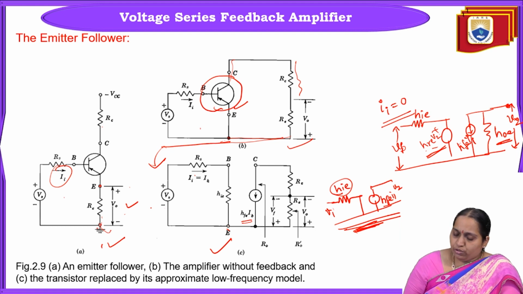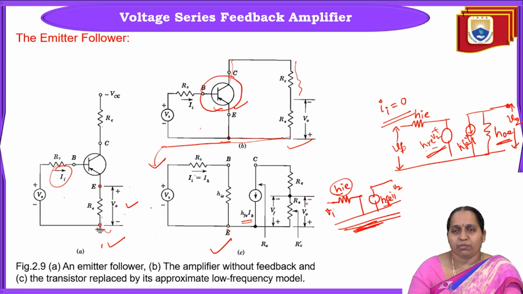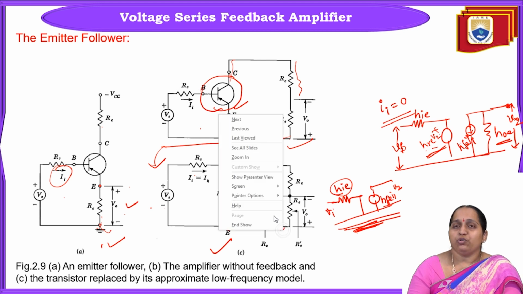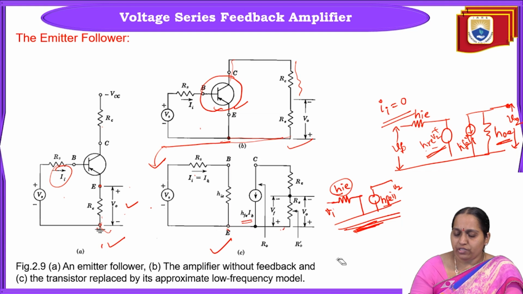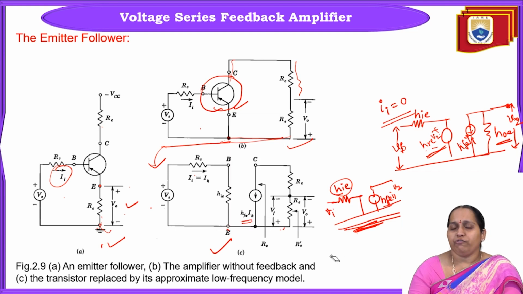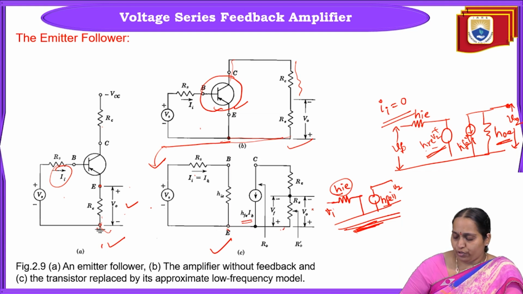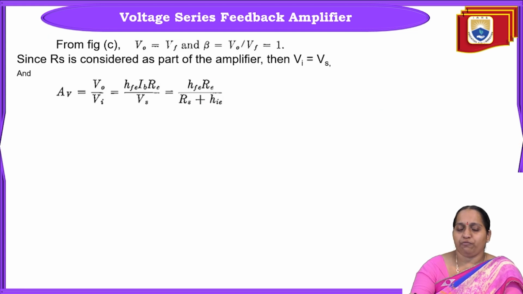Now, the fifth step is to find out the value of beta. If you observe here, the output signal Xo is nothing but Vo. The feedback signal is also taken across the same resistor RE. So feedback signal Vf is equal to output signal Vo. Then what is the value of beta?